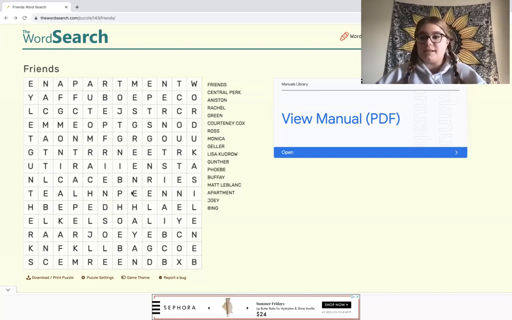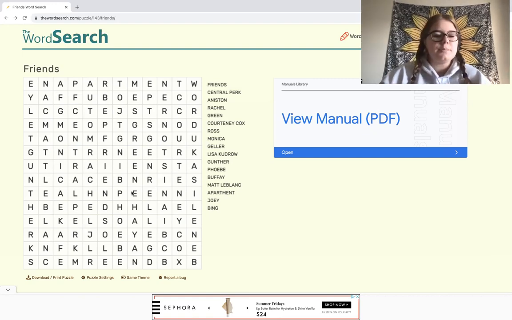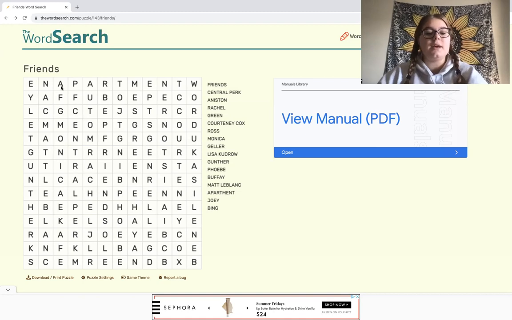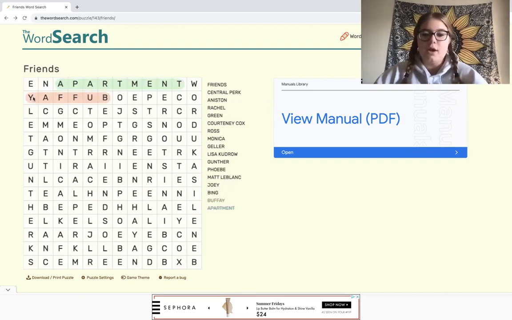So one of the first things that I like to do is just kind of do a first glance type deal, and see if anything sticks out. There are a couple things that actually stick out to me. Right up here at the top, we have apartment, because most of the show takes place in an apartment, as well as buffet spelled backwards right underneath of it, which is Phoebe's last name.